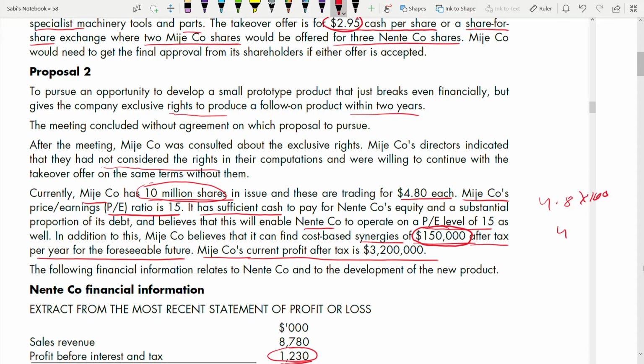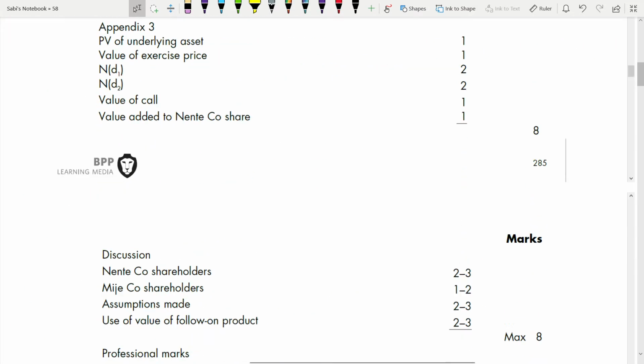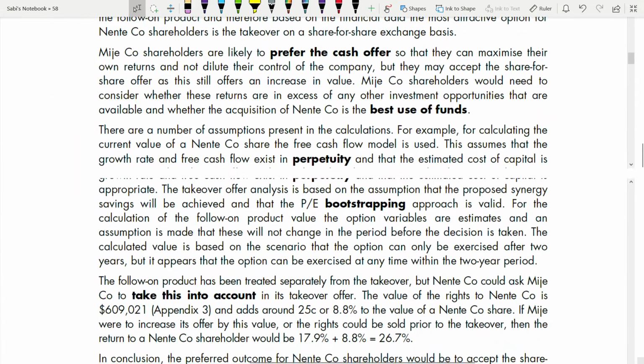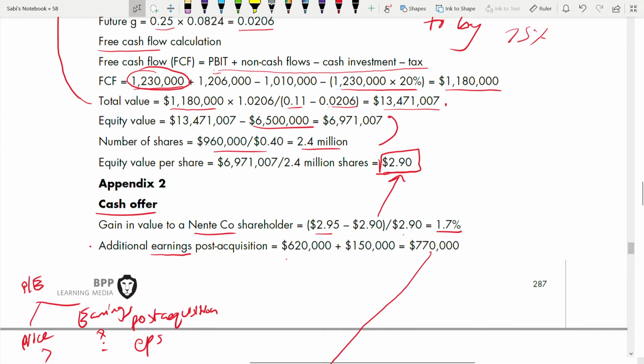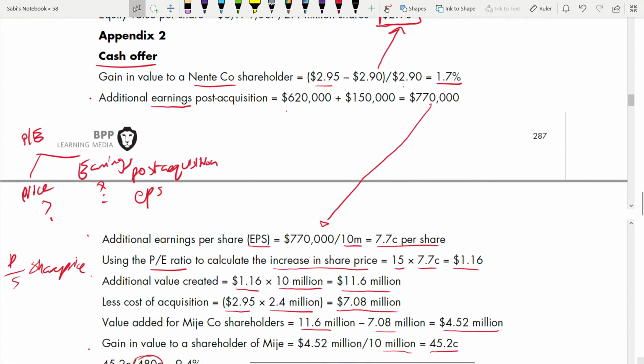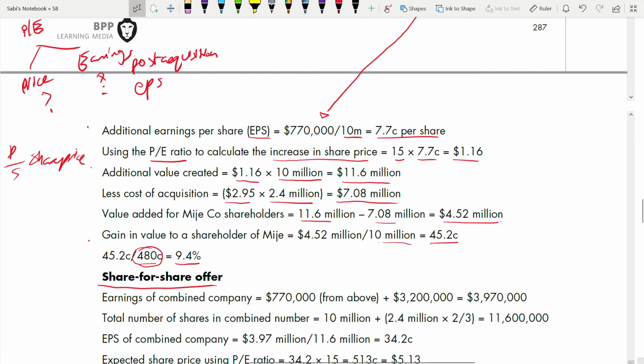You cannot take it in dollars because this one is also in cents. So that's why you're dividing it by 480 cents. 4.8 you're converting into cents. So 45.2 divided by 480.